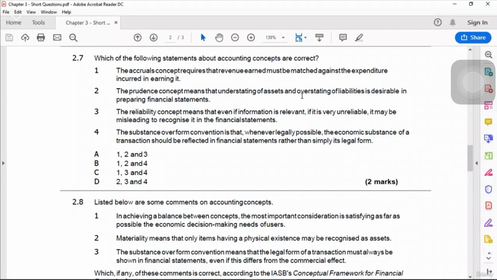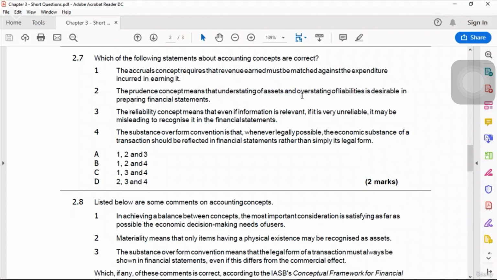Number 3, the reliability concept means that even if information is relevant, if it is very unreliable, it may be misleading to recognize it in the financial statements. This is correct. Unreliable means that you do not have some document for it, but this is relevant information.